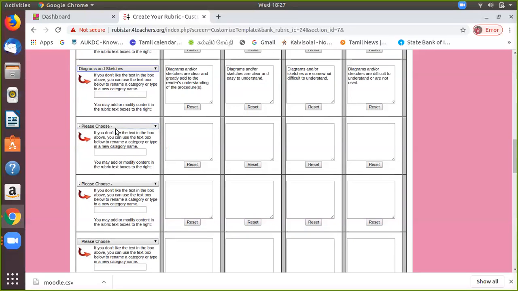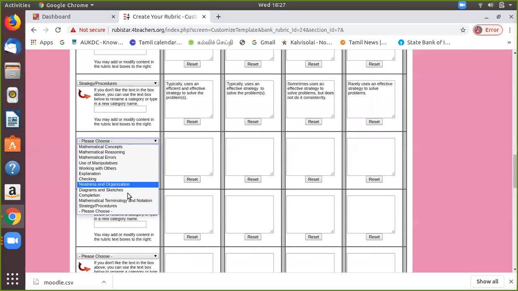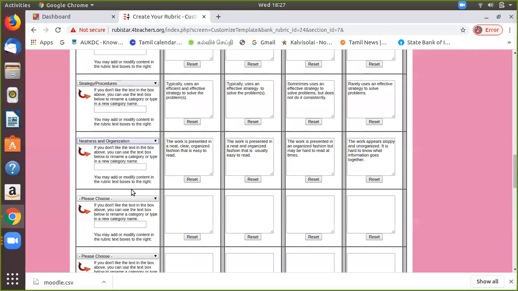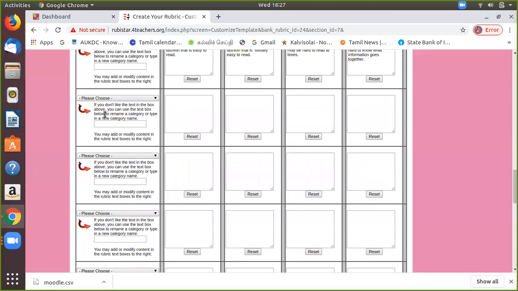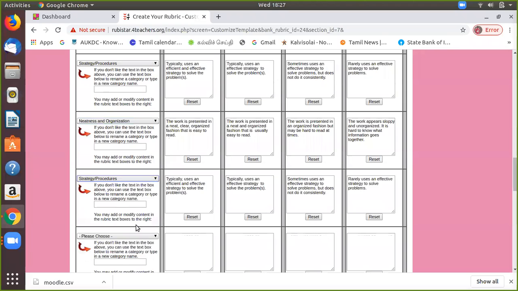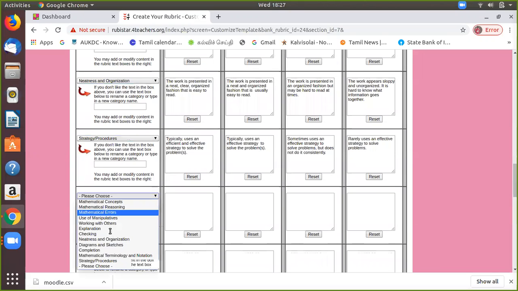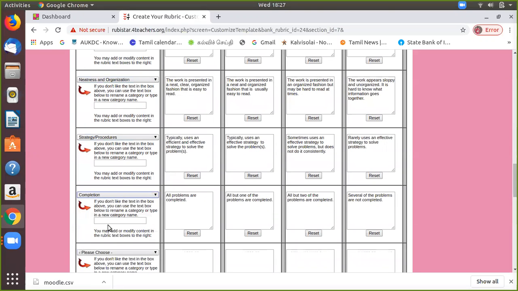Diagrams and sketches, and mathematical terminology and notation, and some strategy process, some neatness and organization. I was given neatness and organization. Diagrams and sketches. So you can give things like strategy and procedures, completion.